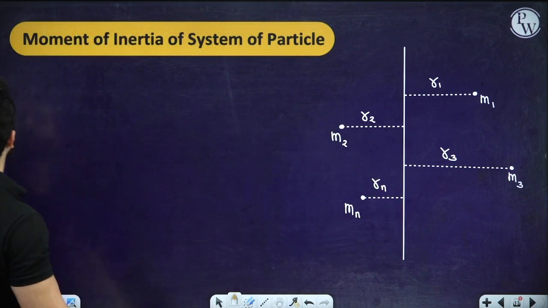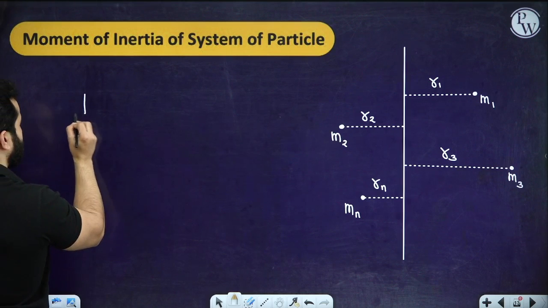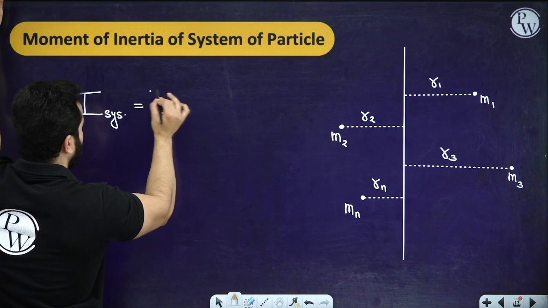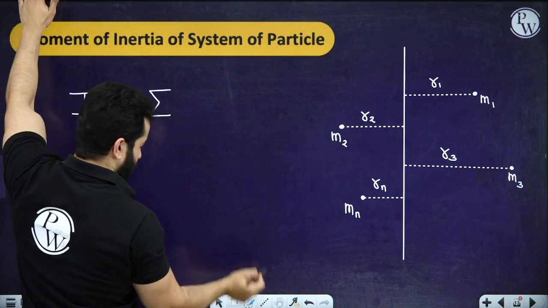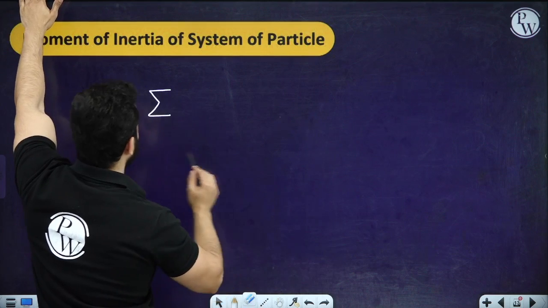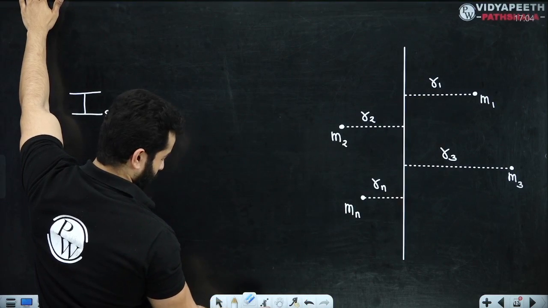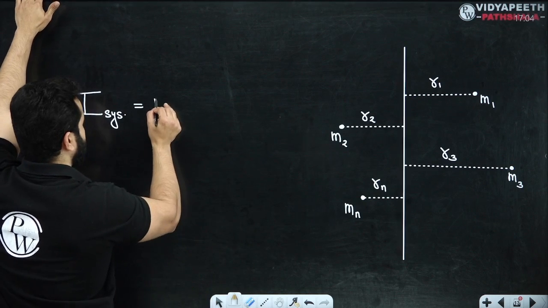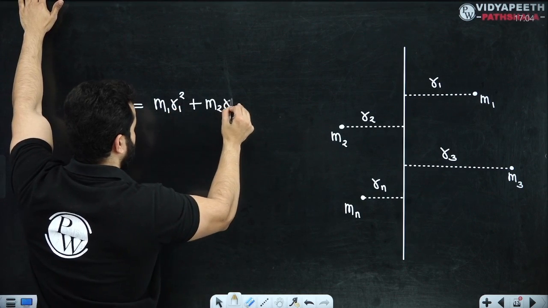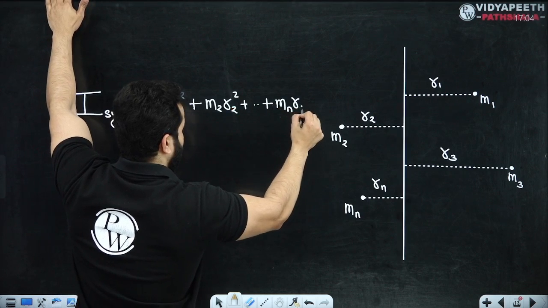So the moment of inertia of all of these things is nothing but the sum of moment of inertia of individual particles. So I'm going to write it in one line. Moment of inertia of this system will be m1 r1 square plus m2 r2 square and so on plus mn rn square.